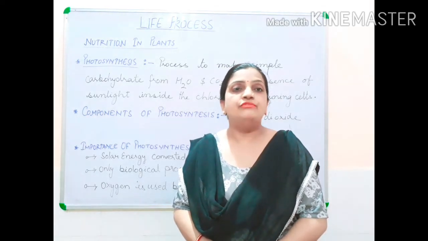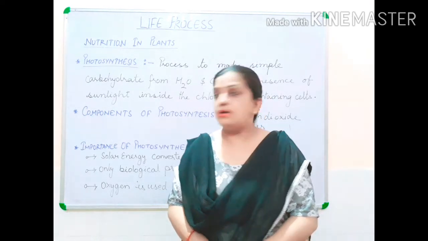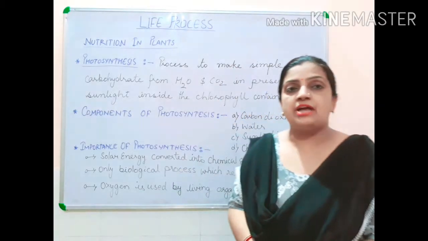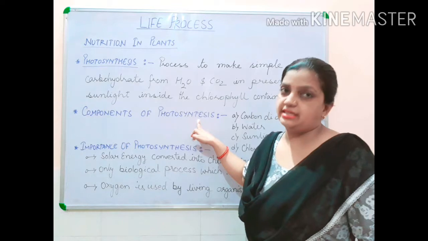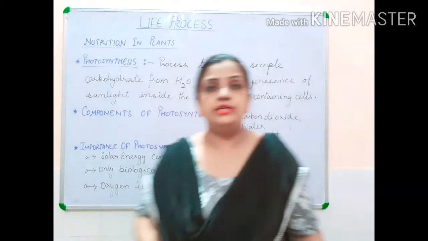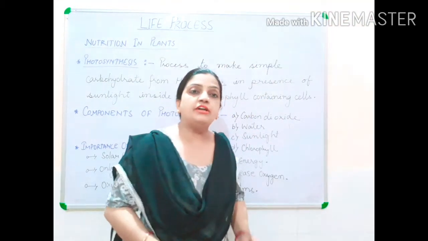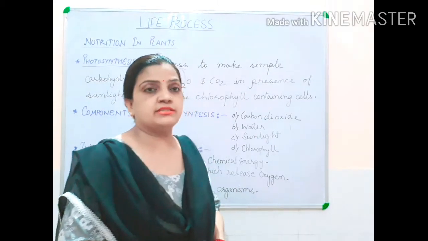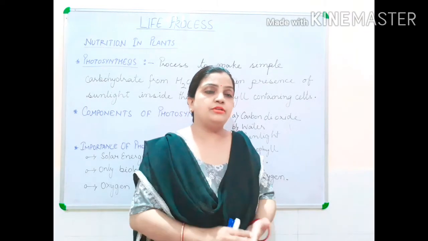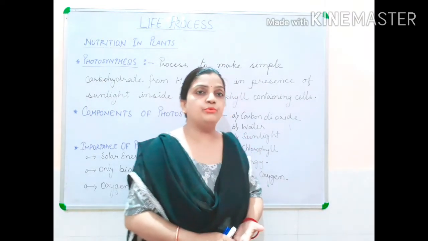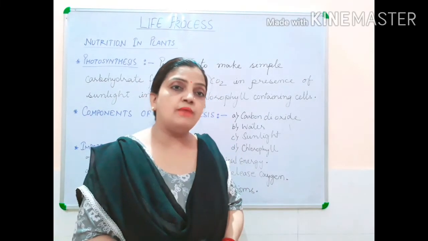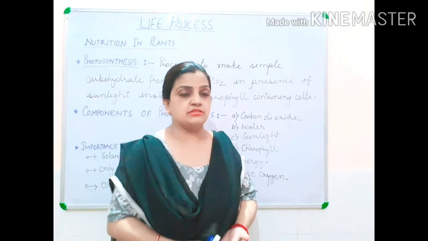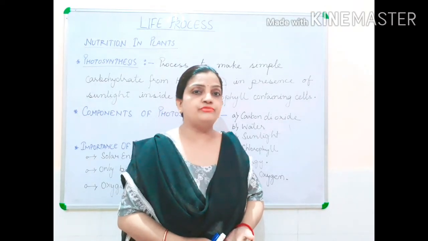Now children, the second part which I am going to discuss is what are the components of photosynthesis. There are different raw materials of photosynthesis. Children, this is a very important question from the board point of view, which is always asked: what is the raw material of photosynthesis, or what are the components of photosynthesis.